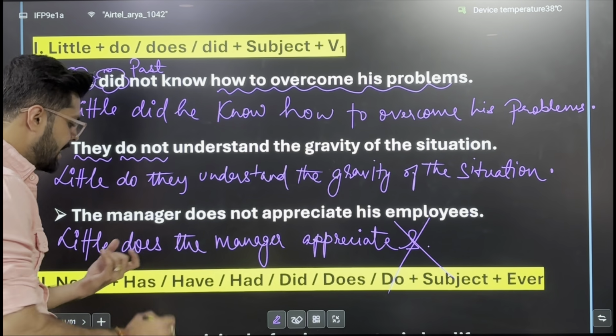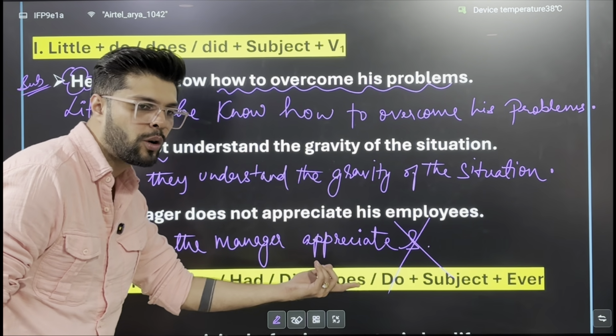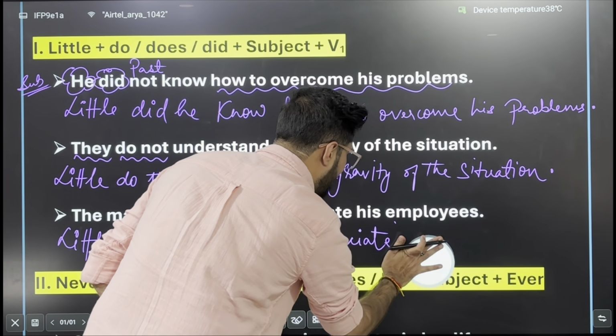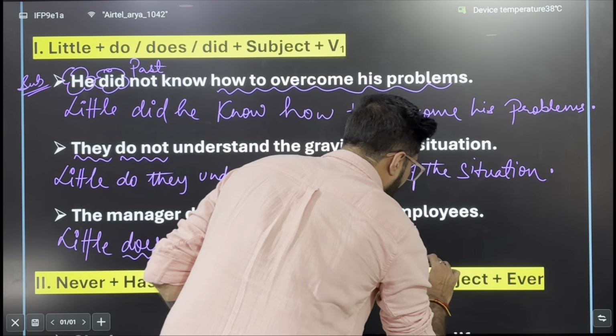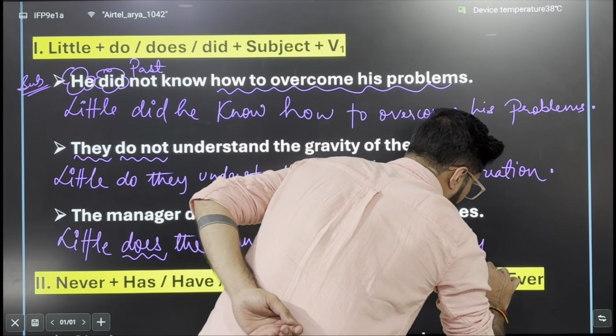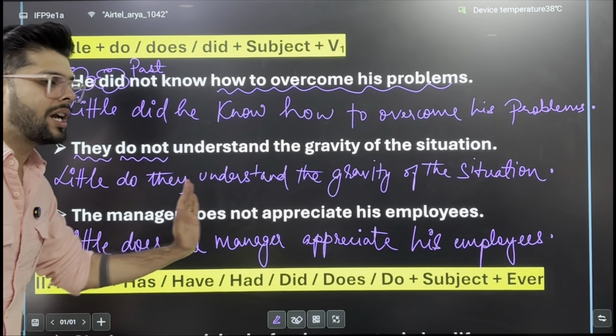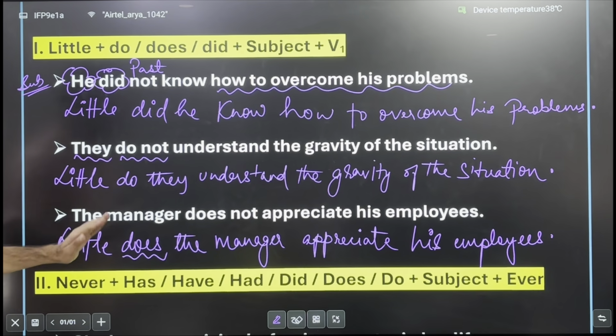Incorrect. Does है, does के साथ base form of verb लगता है without s या es. So little does the manager appreciate his employees. ठीक है, full stop. This is how you transform your structure with little.